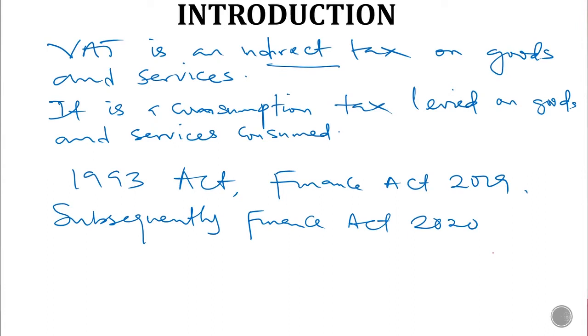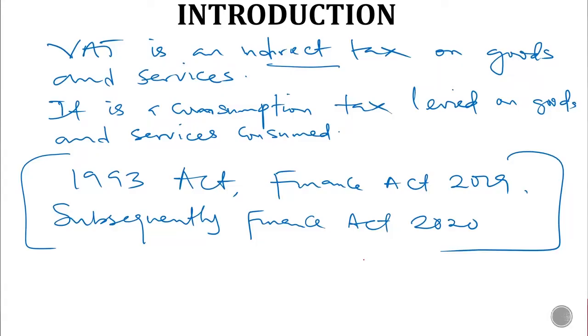All these are the enabling acts with regard to VAT. Okay? We have recent amendments, Finance Act 2019 and also Finance Act 2020.